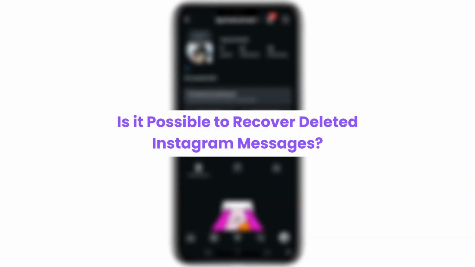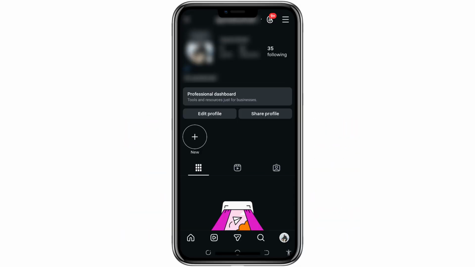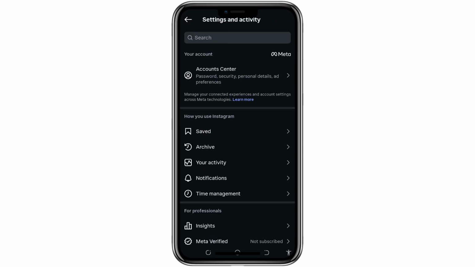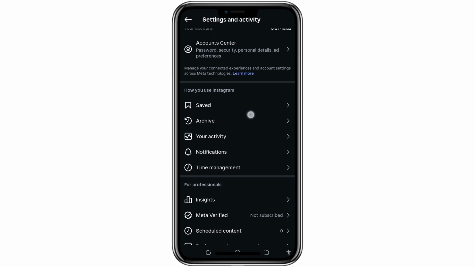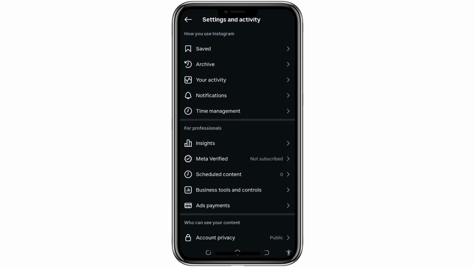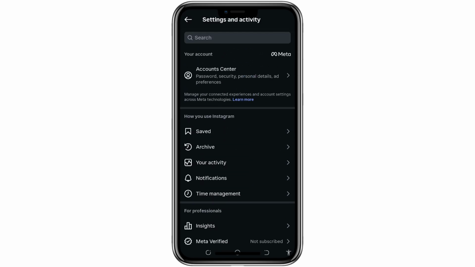Hello everyone. In this video, I want to clearly explain whether it is possible to recover deleted Instagram messages. Many people online are showing the same method. They tell you to export and download your Instagram data. After that, they say you just unzip the folder and you will see all your deleted chats. This sounds good, but it is not true.